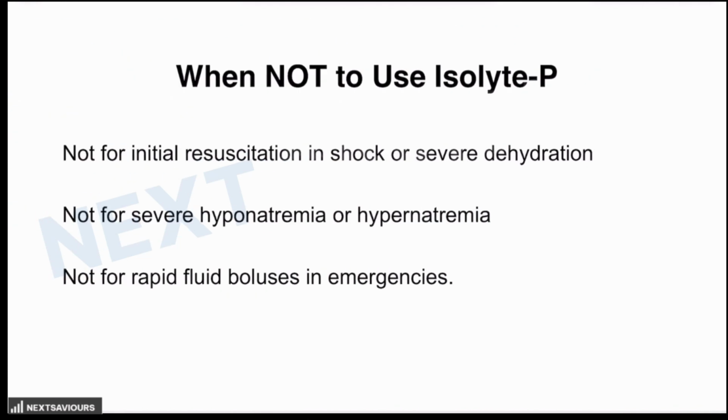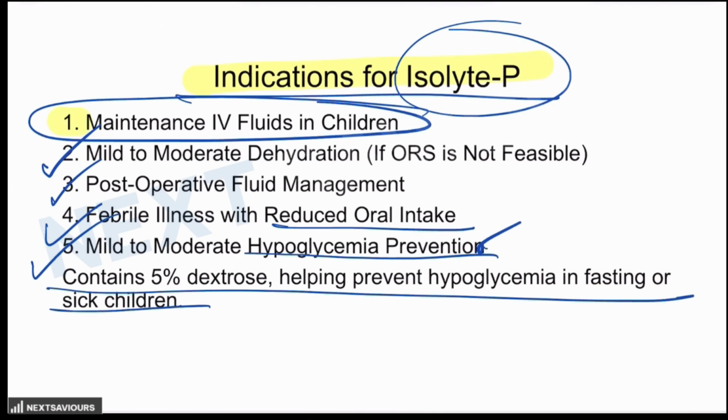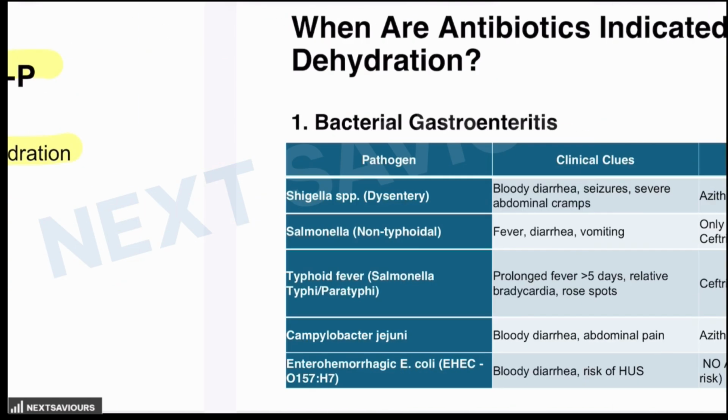The importance is that when not to use the Isolyte P, as we have just talked about, it is not for the initial resuscitation in shock or severe dehydration. Rather, use RL or NS, isotonic NS is a preferred fluid in those cases. It is also not for severe electrolyte imbalances like hyponatremia or hypernatremia, and it is also not for rapid fluid boluses, which are used in case of emergencies. Right? So this Isolyte P is mainly reserved for the maintenance IV fluid in case of children.